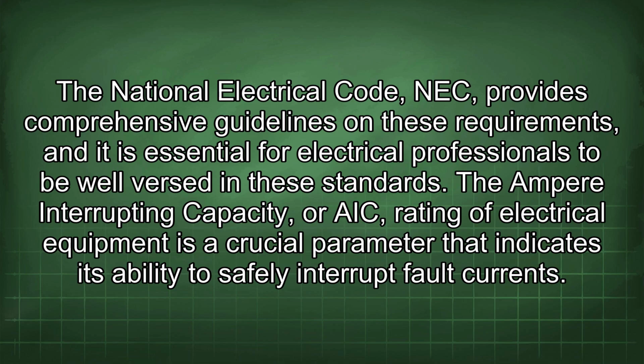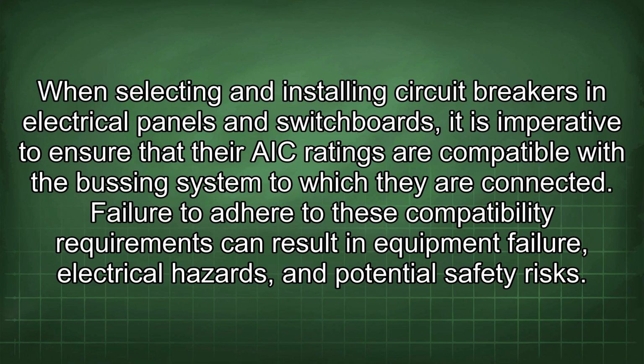The ampere interrupting capacity, or AIC, rating of electrical equipment is a crucial parameter that indicates its ability to safely interrupt fault current. When selecting and installing circuit breakers in electrical panels and switchboards, it is imperative to ensure that their AIC ratings are compatible with the busing system to which they are connected. Failure to adhere to these compatibility requirements can result in equipment failure, electrical hazards, and potential safety risks.